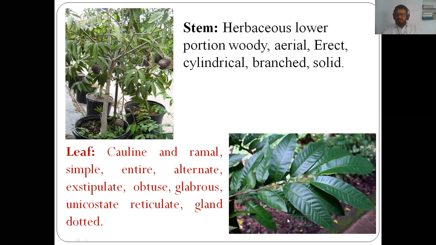But here the type of venation is nothing but unicostate reticulate, means here presence of a single midrib. These are lateral veins and veinlets. They form a network. They are irregularly distributed. Means veinlets are irregularly distributed and forming a network. Such type of arrangement of venation is called reticulate venation. And when the midrib is one and the principal vein is one, it is called unicostate. So in the member of this family, the type of venation is unicostate reticulate.